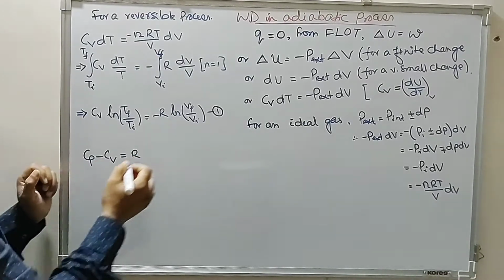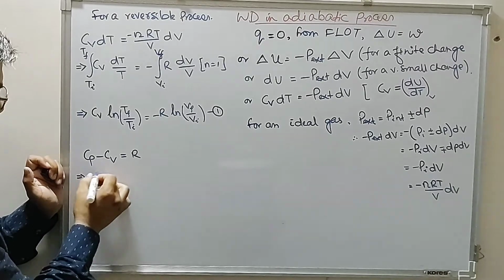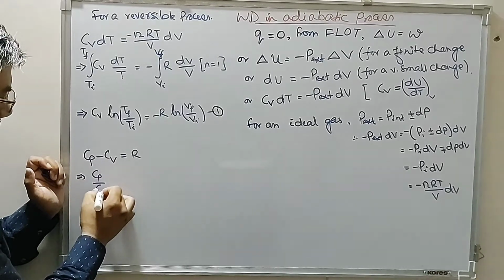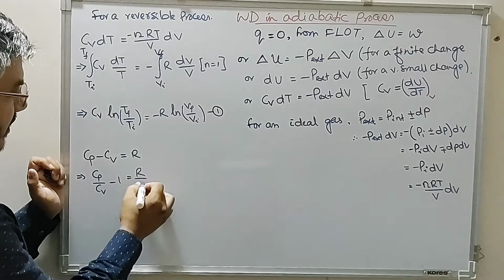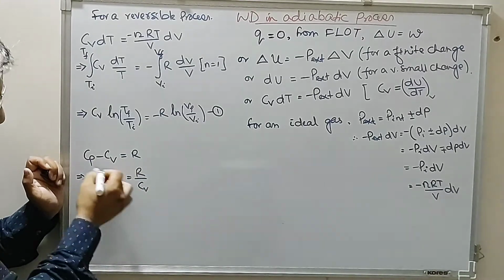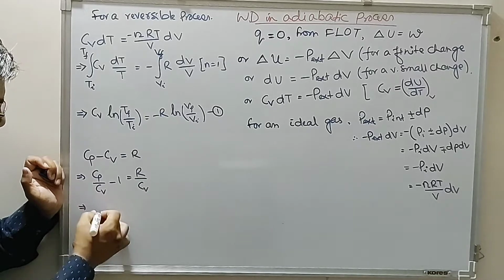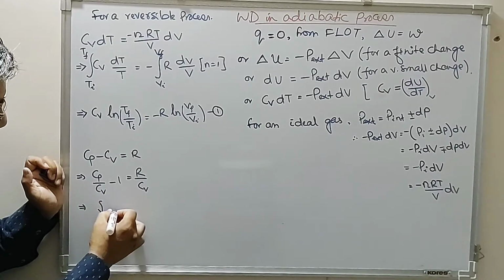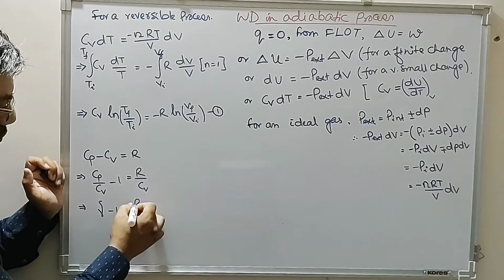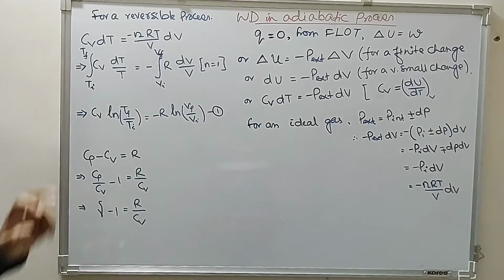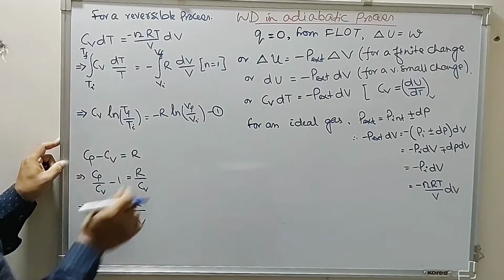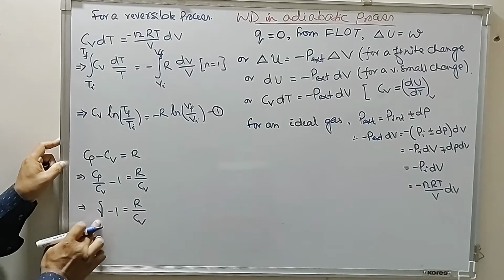So dividing this by Cv, we get Cp by Cv minus 1 is equal to R by Cv. Cp by Cv is defined as Poisson's ratio gamma. So gamma minus 1 is equal to R by Cv. So R by Cv is equal to gamma minus 1.